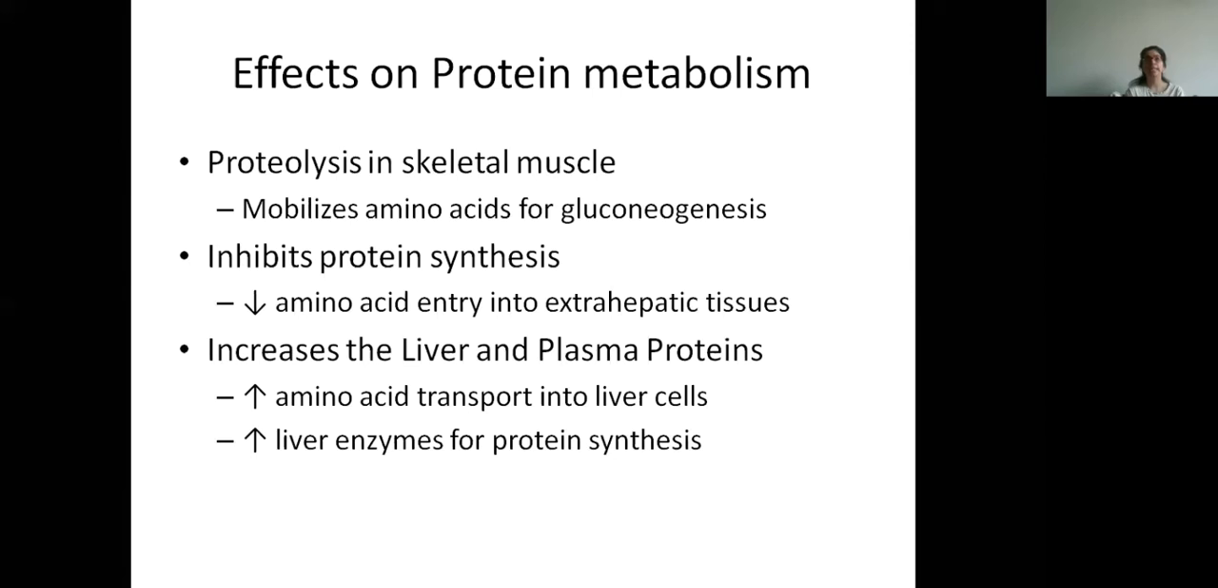Like in the skeletal muscles also, there will be a breakdown of protein. But protein synthesis will occur only in the liver, and in the liver, these amino acids will be converted into glucose. So proteolysis in the rest of the body, but synthesis only in the liver, and the amino acids will be converted into glucose. They will act as a substrate for gluconeogenesis.